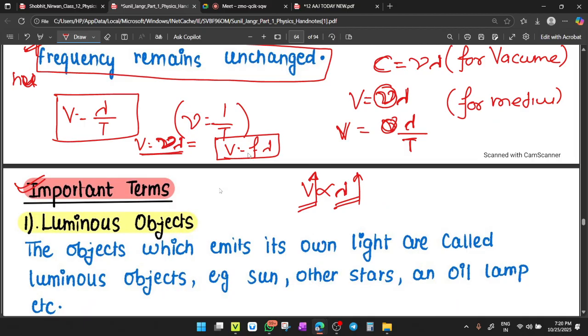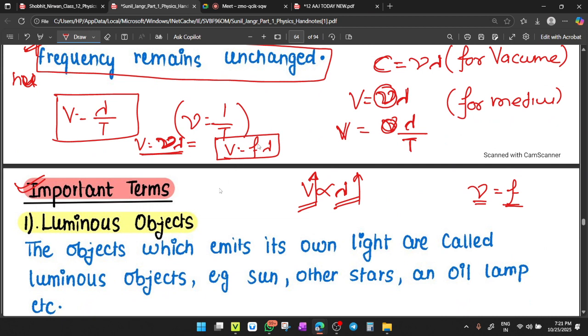In the place of nu, you can use f. Nu is equal to f. Okay, so it is also called f for frequency. So V equals f lambda. For any medium, V is equal to f lambda. So if lambda increases, velocity also increases.